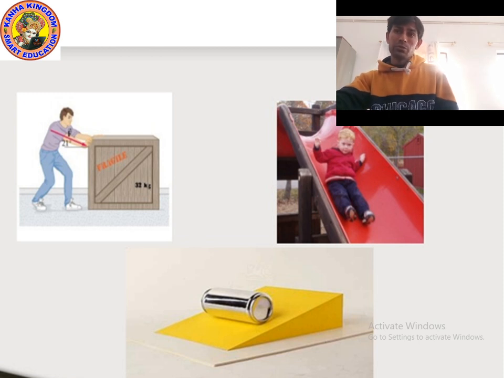it is rolling. So in the case of rolling, rolling is not more difficult than sliding. Okay, so remember kids, rolling friction is less than sliding friction.